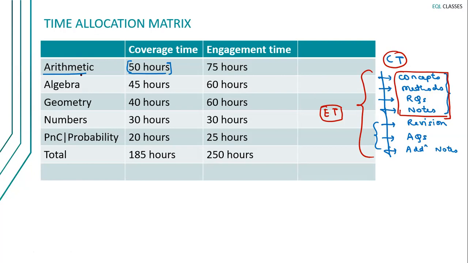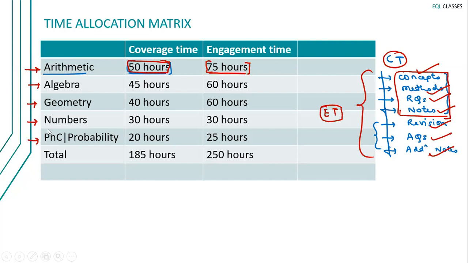So if you see for arithmetic, the engagement time is 75 hours. So in these 75 hours, 50 hours is also included. मतलब ये 50 घंटे लगेंगे कॉन्सेप्ट्स के लिए, मेथड्स के लिए, रिप्रेजेंटेटिव क्वेश्चंस के लिए और नोट्स बनाने के लिए, और एक्स्ट्रा 25 आवर्स हमने रखे हैं रिवीजन के लिए, असेसमेंट क्वेश्चंस एंड एडिशनल नोट्स के लिए. Are you guys understanding this? If you have understood it for arithmetic, you can understand it for all the other blocks also.